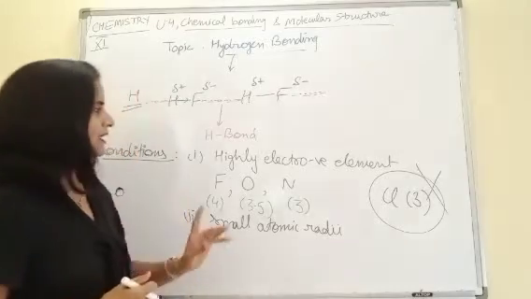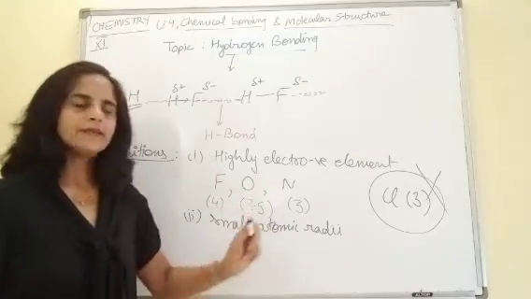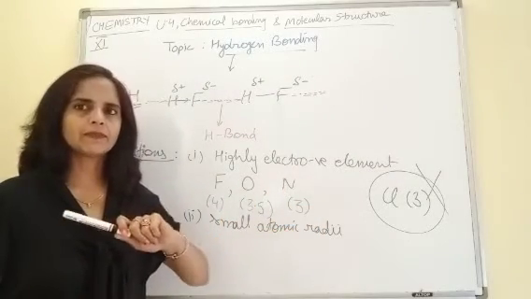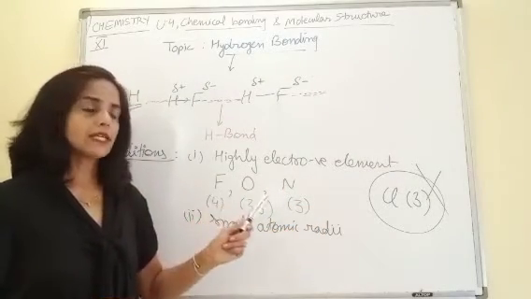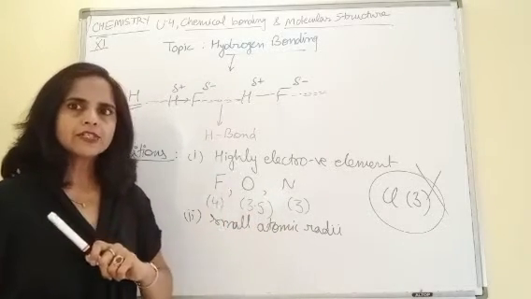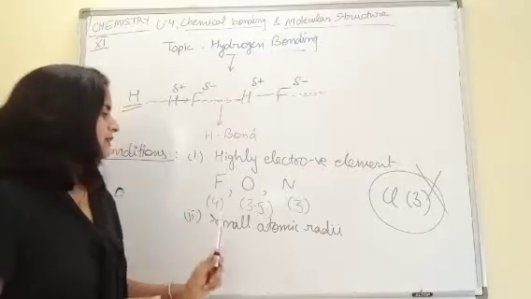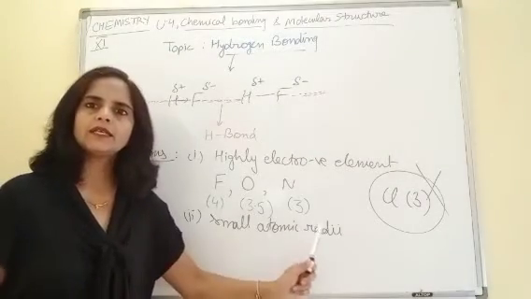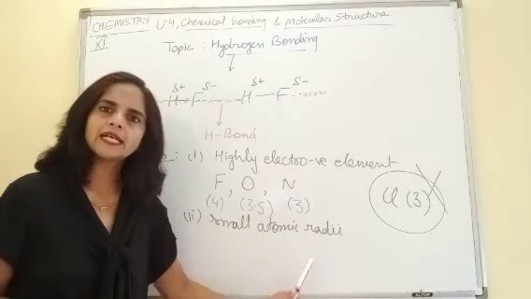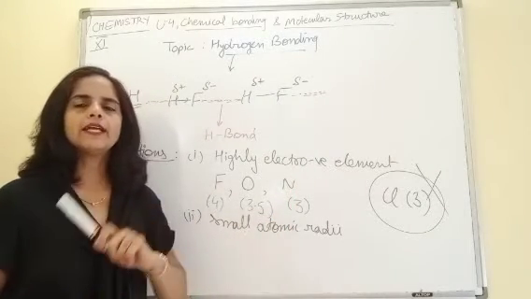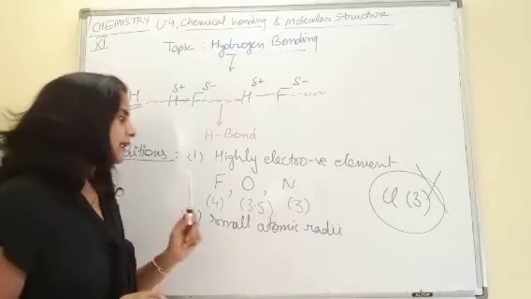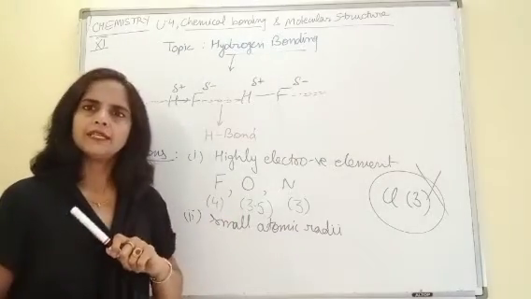So, here are both the conditions. One, the element should have high electronegativity, that is not less than 3. And second condition for formation of hydrogen bond, that is small atomic radii. So, these are the 3 elements which fulfill both the conditions. That's why hydrogen forms H bond when it comes with any one of these 3 elements.